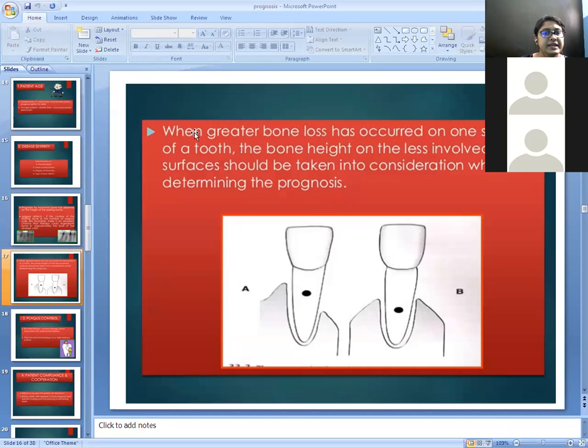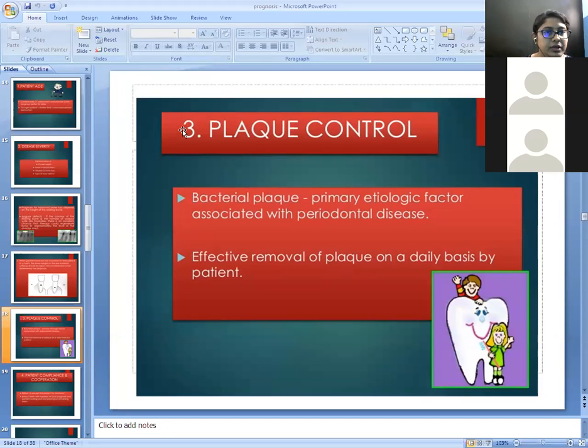Next one is when greater bone loss has occurred on one surface of the tooth, the bone height on the less involved surface should be taken into consideration when determining the prognosis. So if the tooth has a mesial and distal side, and on the mesial side there is a lesser amount of bone loss, and on the distal side there is a greater amount of bone loss, then while determining the prognosis, you have to consider the distal side, because more bone loss is present on the distal side.